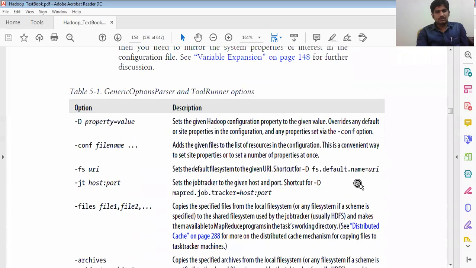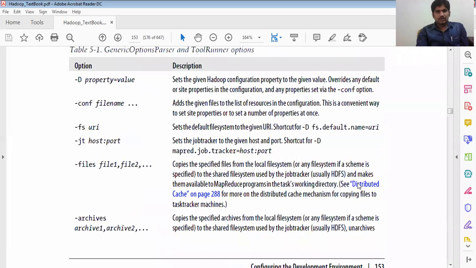How to see that here. We have an option in the description: -D property=value. It sets the Hadoop configuration property to the given value and overrides any default or site properties in the configuration, and any properties set via -conf. We already know how we are going to do the configuration, whether local or distributed. While running itself, we mention it along with the configuration.